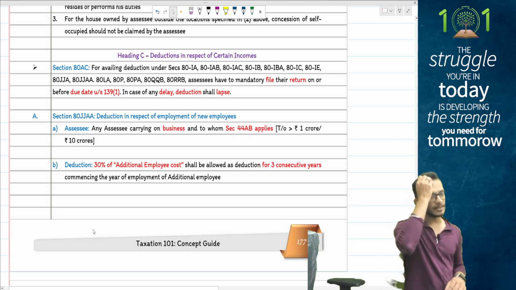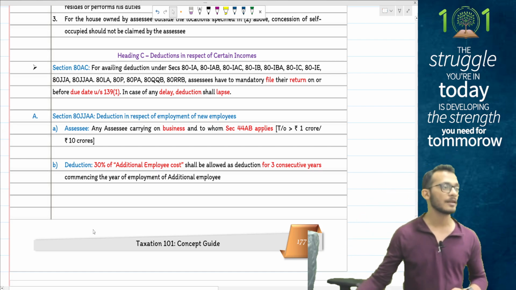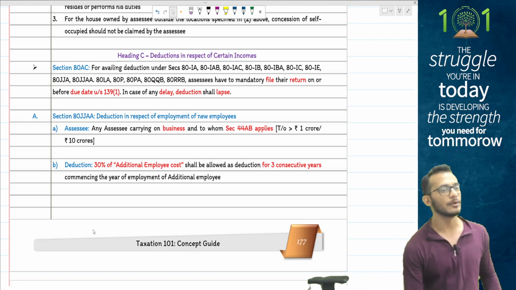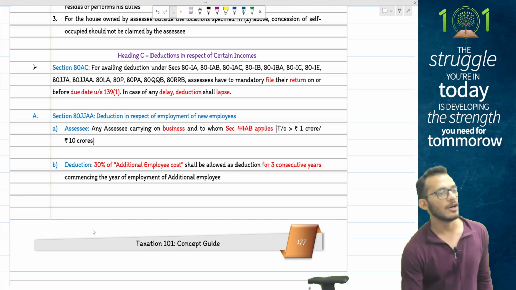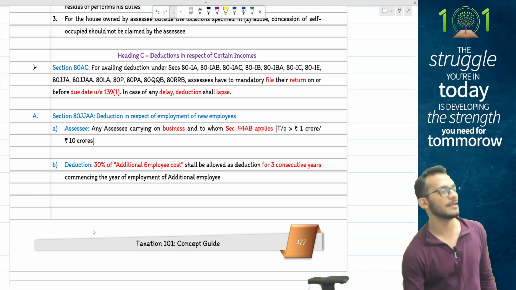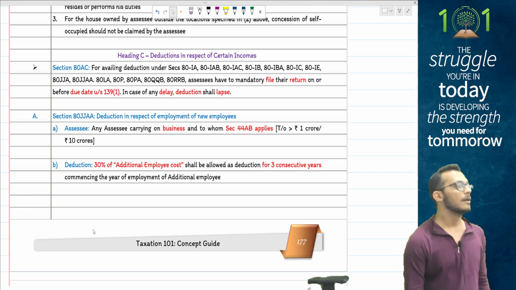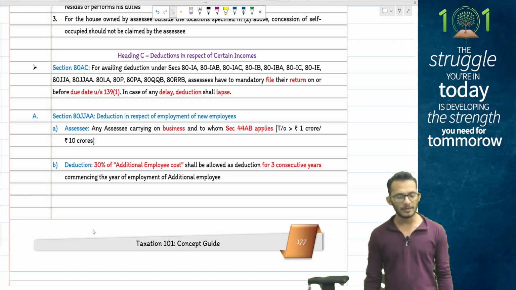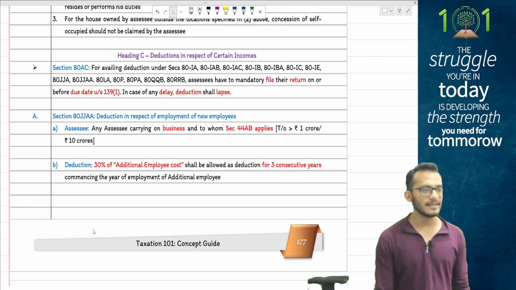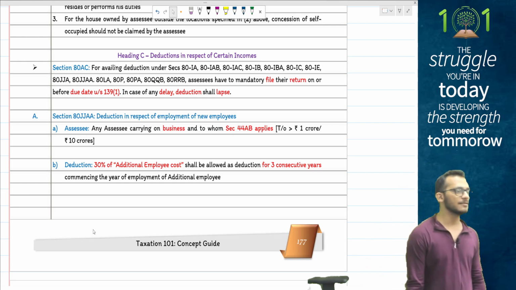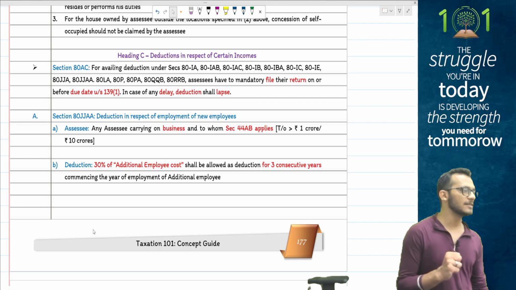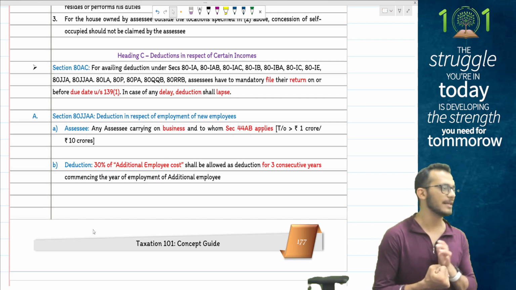From here starts your heading number C, which talks about income based deductions. For you to claim an income based deduction, rule number 1 is that you need to file your ITR on time. If you don't file your ITR within the due date, heading C will not be allowed to you. In that, the first and the most important section from the exam perspective is section 80JJAA. This is the only section which is eligible for both the regimes, whether you are going for the normal regime or the special regime, you will get a deduction under 80JJAA.